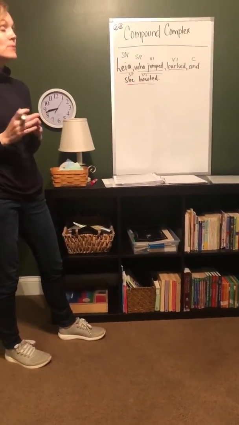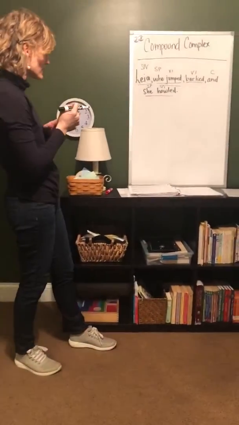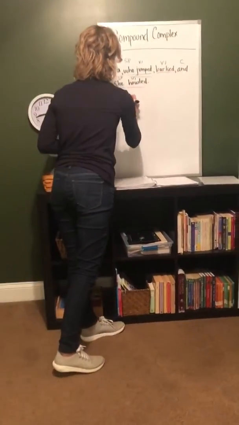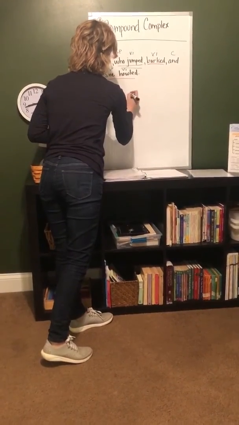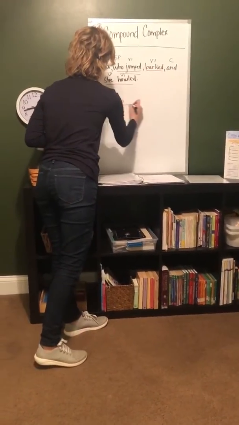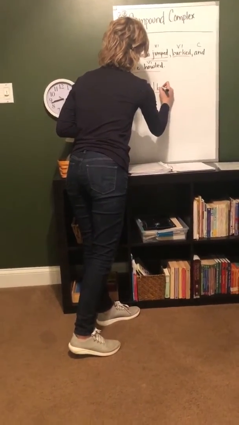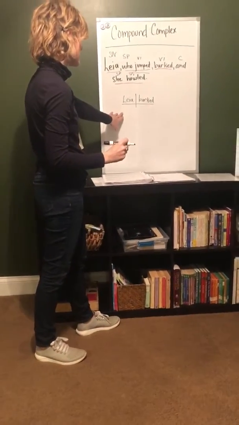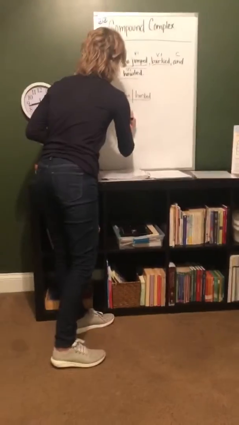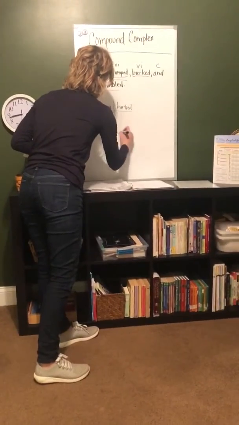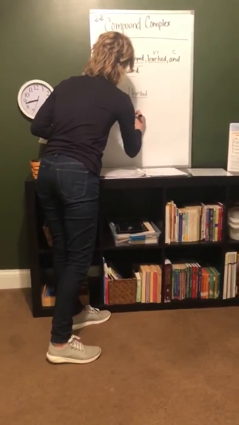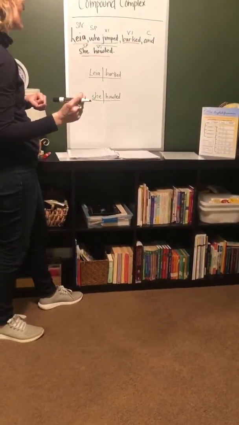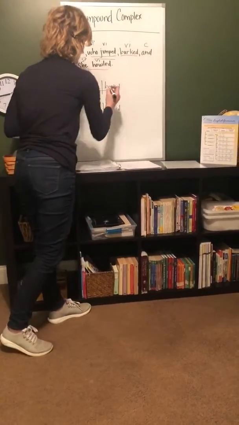Okay, so when we go to diagram this, let's look at our first independent clause. Leah barked, I'm sorry. Leah barked. What's our second independent clause? She howled. Do you remember how we connect our compound sentence? So we're connecting it from the verb to the verb.